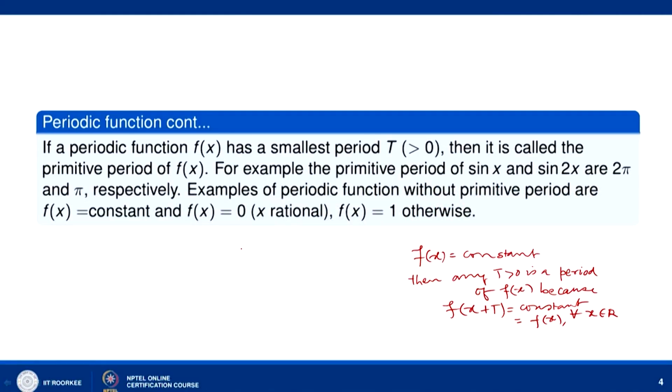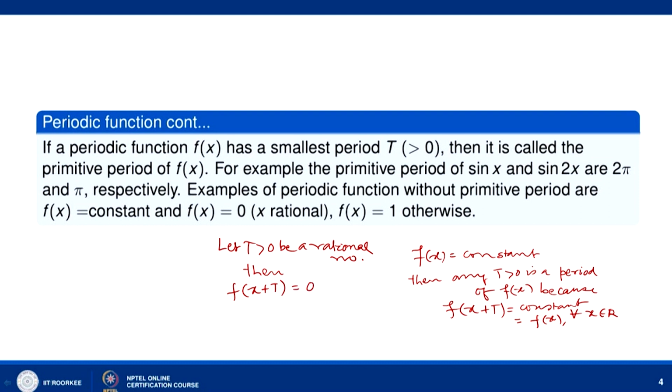Now, if you take f(x) equal to 0 when x is rational and f(x) equal to 1 otherwise, in this case you can take any positive rational number T. Let T greater than 0 be a rational number. Then if x is rational, because T is rational, x + T will be rational, and so f(x + T) will be equal to 0.